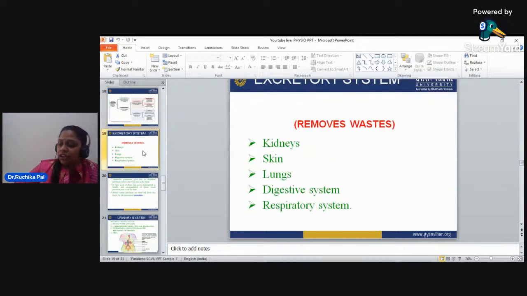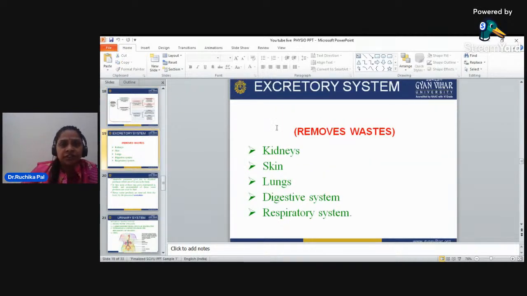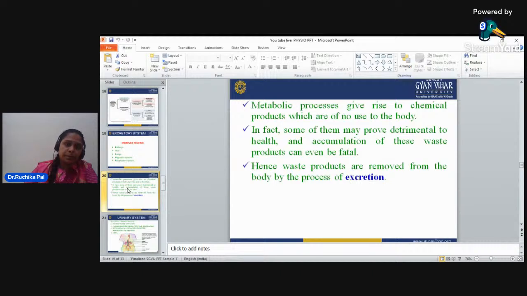So after the immune system and the blood system, there is also the excretory system. The excretory system removes waste: kidneys, skin, lungs, digestive system, and respiratory system. These are the parts of the excretory system. You can say all these things help in the removal of our waste.